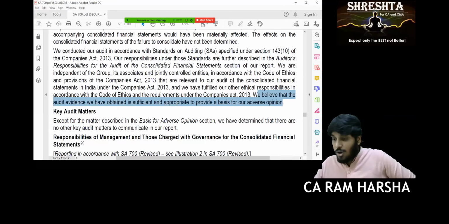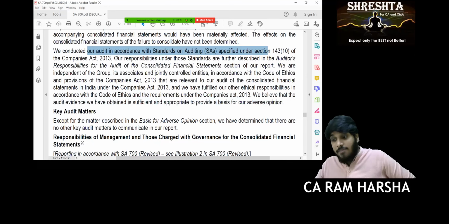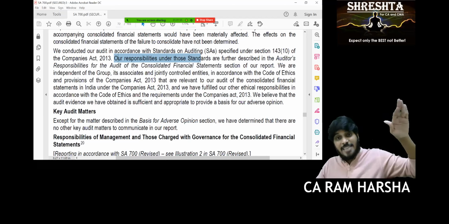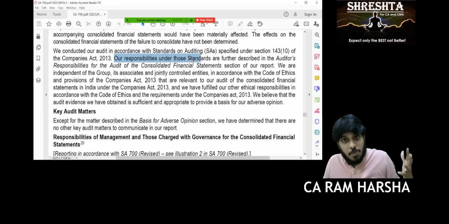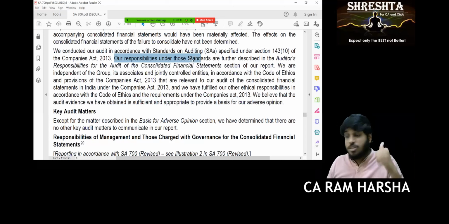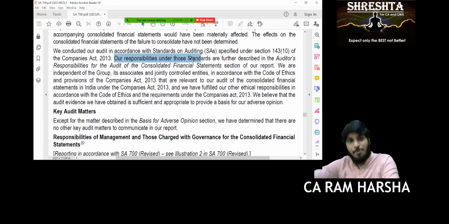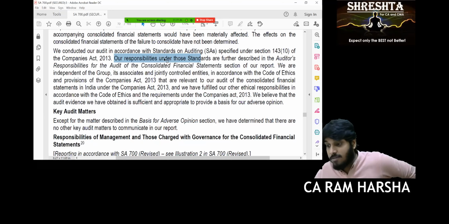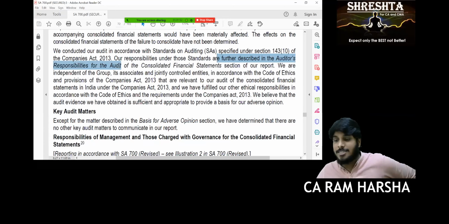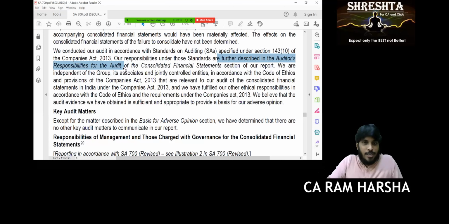In the beginning, we are also saying we conduct the audit as per standards on auditing. Our responsibilities under those standards, the standards gave us so many responsibilities to conduct the audit. What are those responsibilities? I am not giving them here. I am giving them in another para. That point is explained here: our responsibilities under those standards are further described in the auditors' responsibilities for the audit of the financial statements.